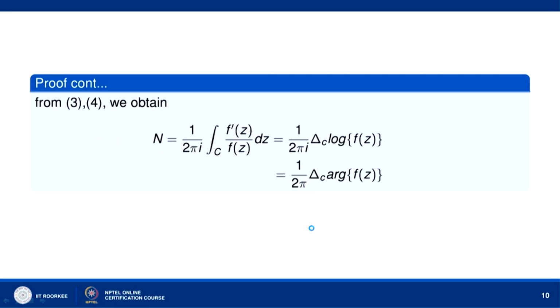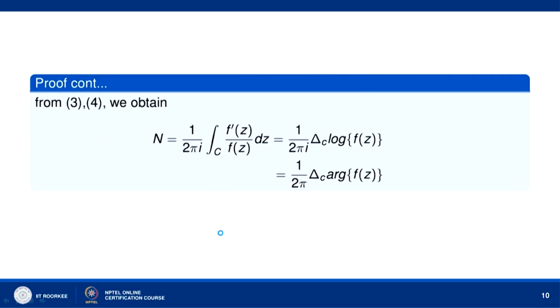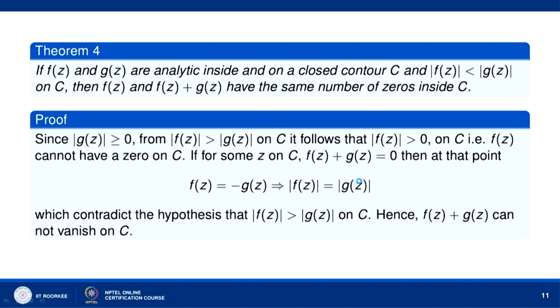So n will be equal to 1 upon 2 pi I integral over C f prime z over f z, and this will be equal to 1 upon 2 pi I delta C log of f z. And therefore, delta C log of f z is equal to I times delta C argument of f z. So we shall have 1 over 2 pi delta C argument of f z. So n is equal to 1 over 2 pi delta C argument of f z. Now, let us look at Rouche's theorem.